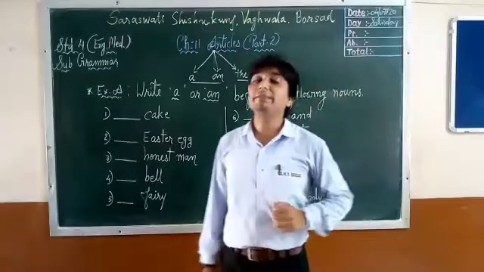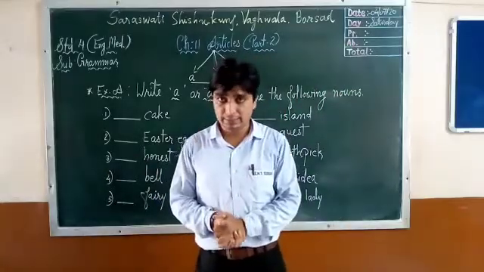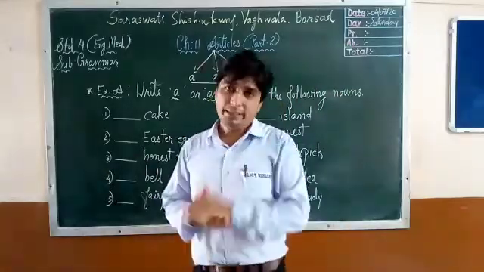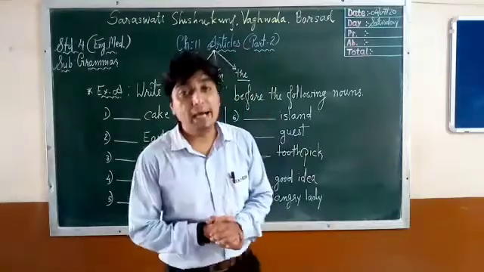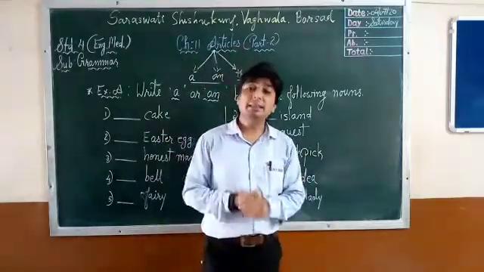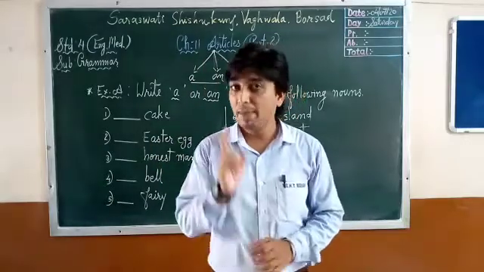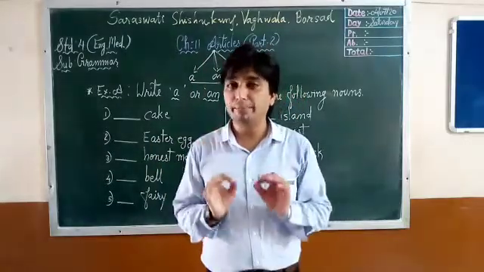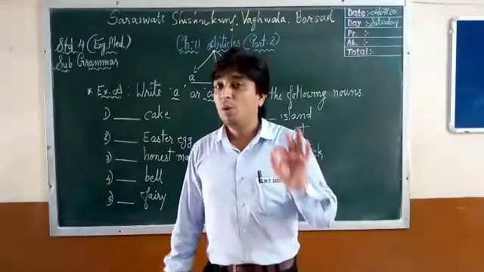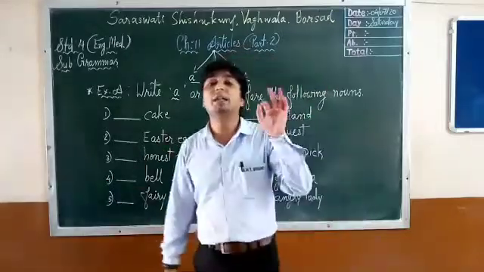Now the third rule is different in both the articles. For the a article, we use it when the first letter of the noun begins with a consonant. Remember, very important.